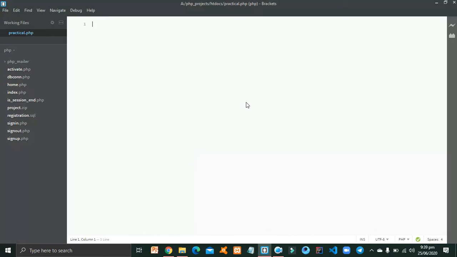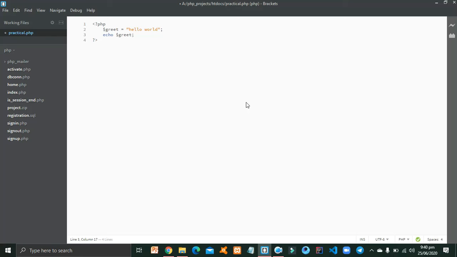So let us write our hello world program in PHP. So let's start. Then make a variable called dollar greet equals hello world, and then echo to print our hello world, dollar greet. We don't have to mention the data type of the variable because PHP is a dynamic programming language.